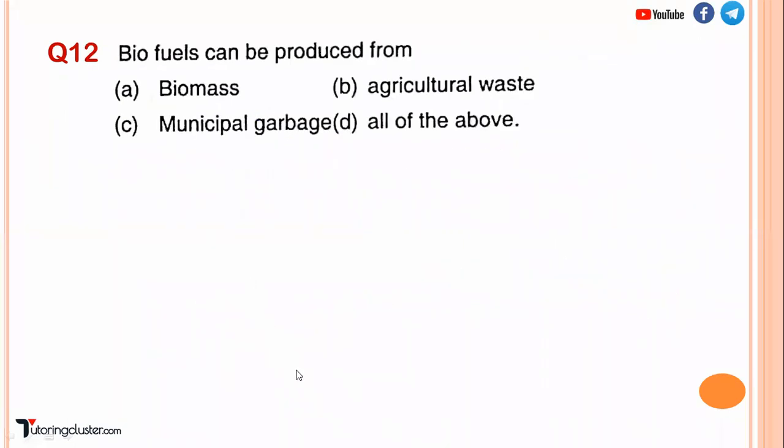Now, biofuels can be produced from, just now we have discussed, biomass, agricultural waste, municipal garbage. So what is the answer? All of the above. Very simple question. Next, question number 13.